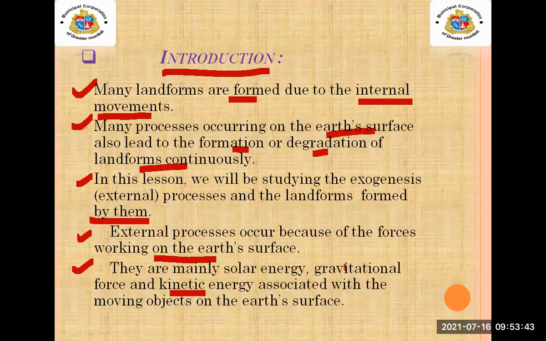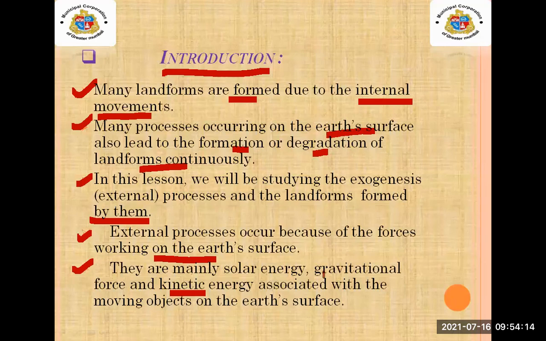For example, if we take volcanic eruptions and earthquakes, these are internal. Yes, internally we have learned about the earthquakes and volcanic eruptions.